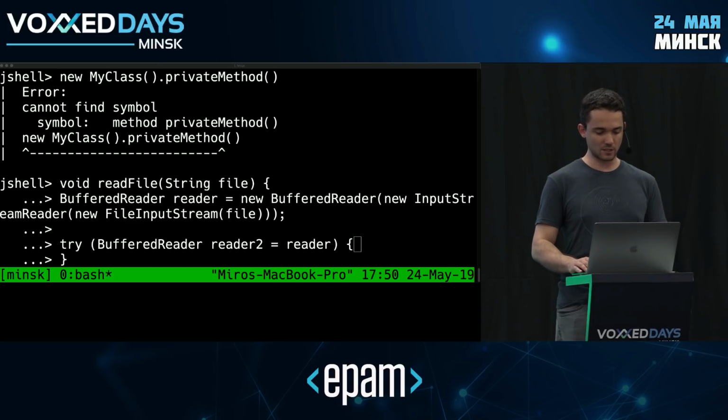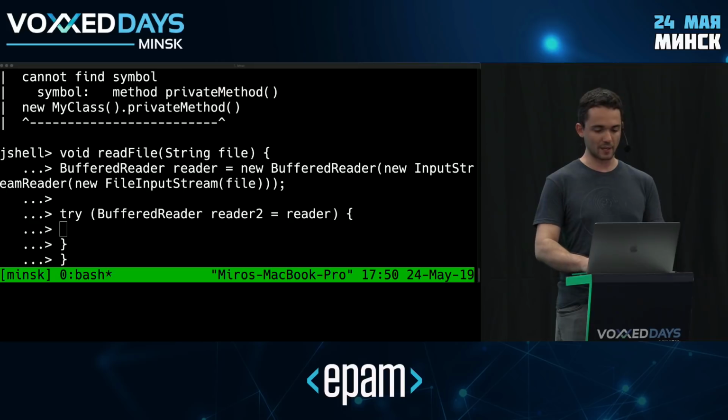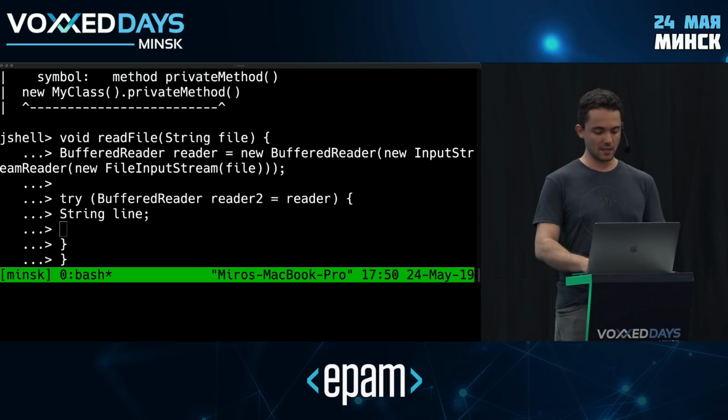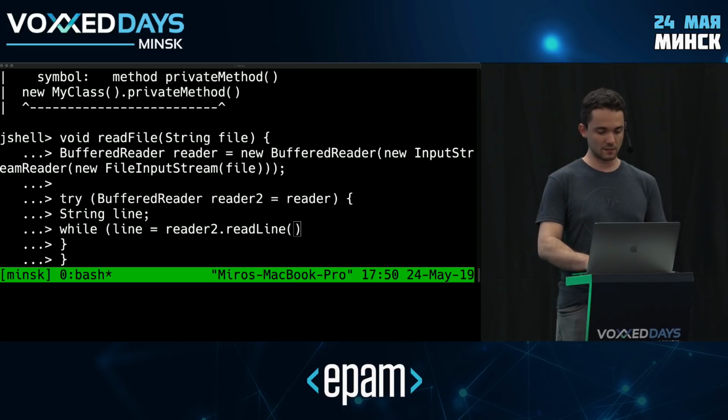So now let's try to implement the code for actually copying the file. So I'm going to read it line by line. What I need at the beginning is a string to store the line. And then while I'm not at the end of the file, I'm going to keep reading it. So while line is assigned my reader's readLine method, and while this is not null, so we're not at the end of the file, and I probably need a bracket here and at the beginning here.